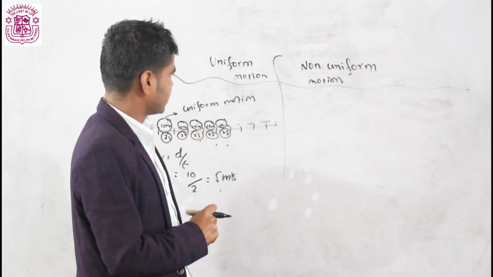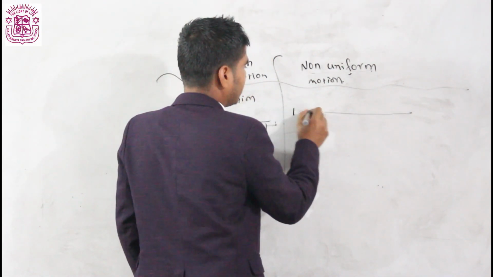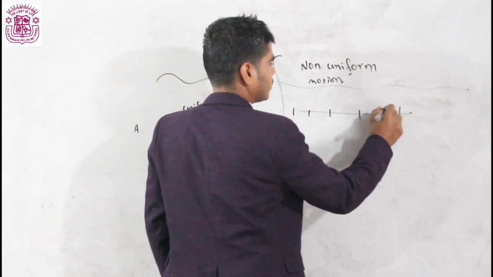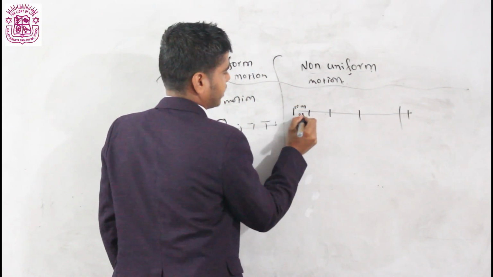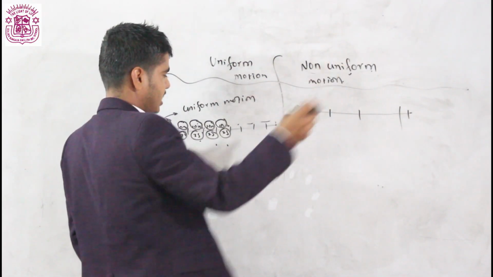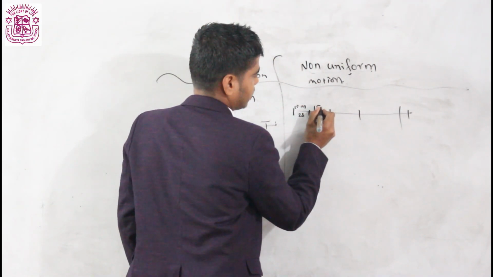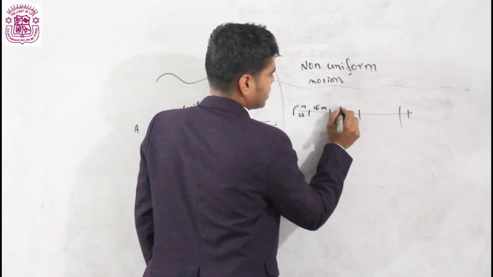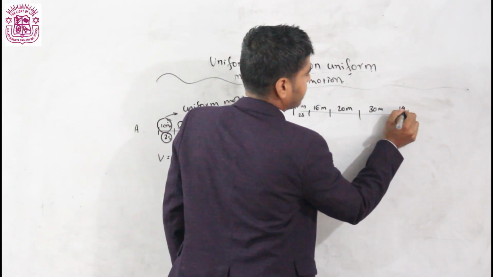Non-uniform motion means if a body travels here 10 meter in 2 seconds. Suppose this path is zigzag, this path is uniform. Here it travels 10 meter, here it travels 15 or 16 meter, here it travels 20 meter, here it travels 30 meter, here it travels 4 meter.